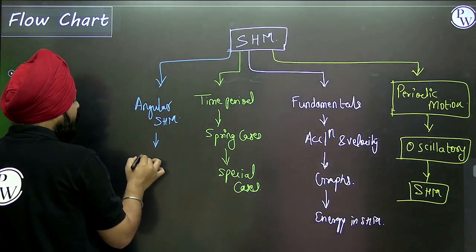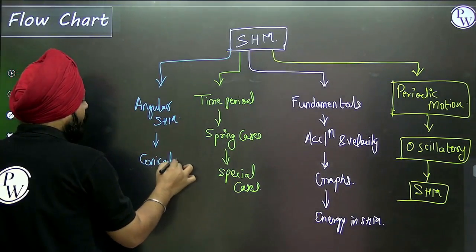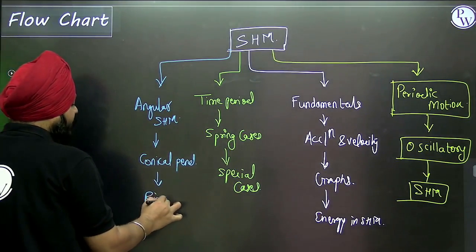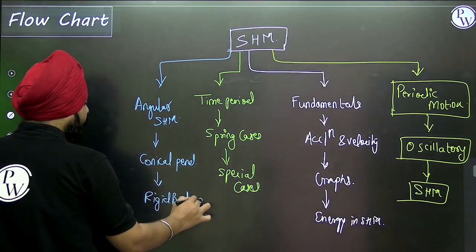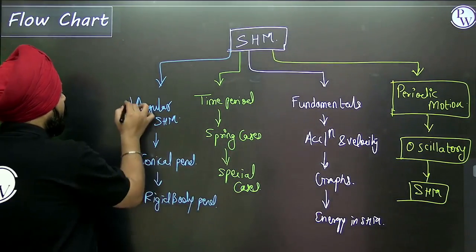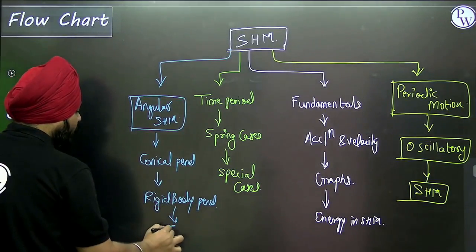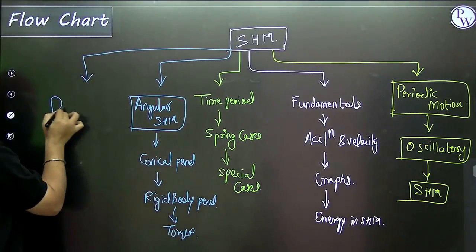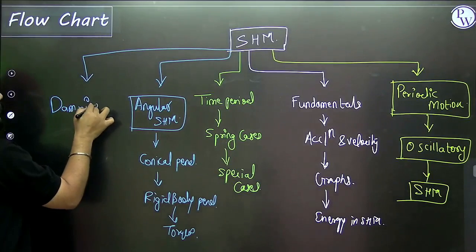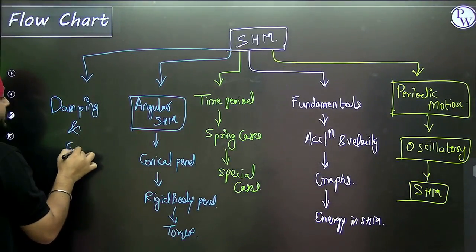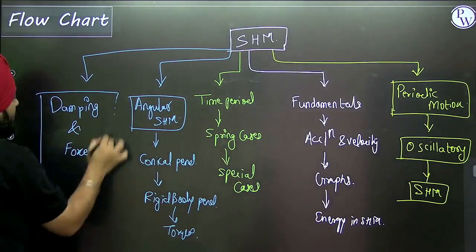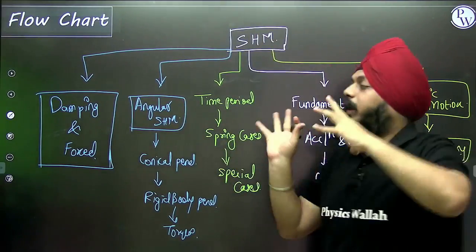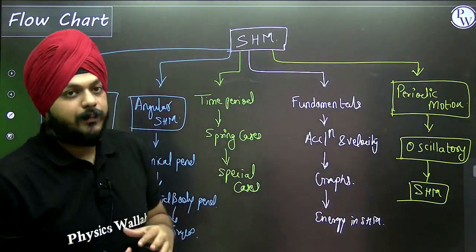In angular SHM, there are the cases of the conical pendulum. After that, we have some rigid body pendulum cases, and some calculations of the restoring torque. And the last part is damping and forced oscillations. Damping and forced oscillation, right? So this is what the entire thing of SHM is all about.